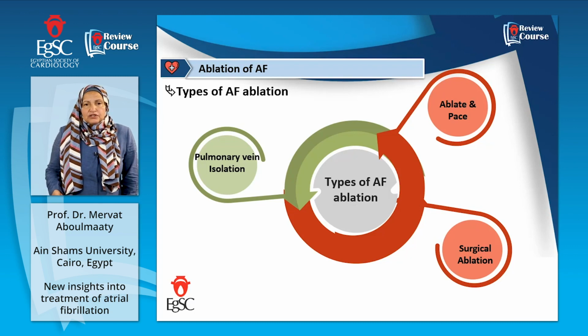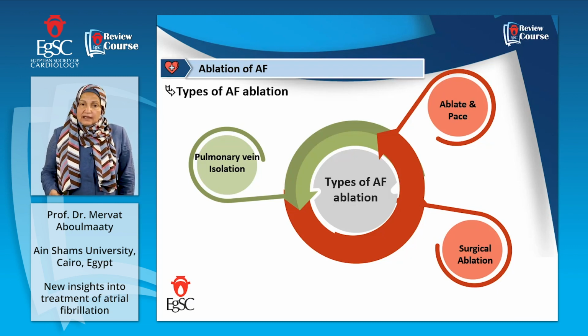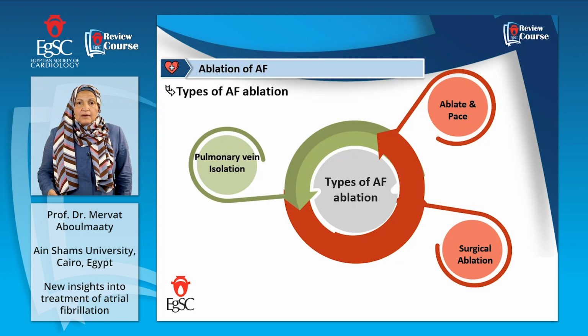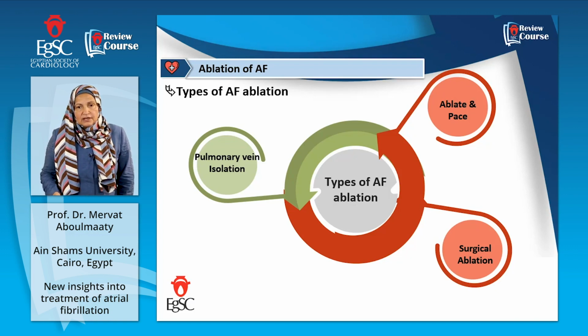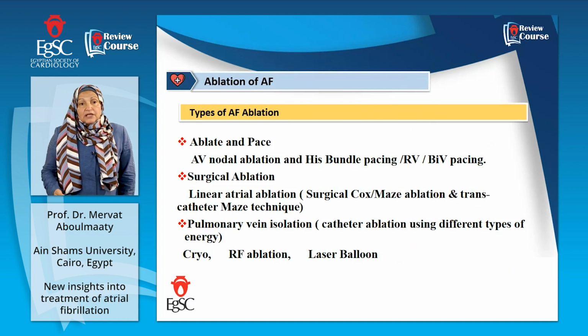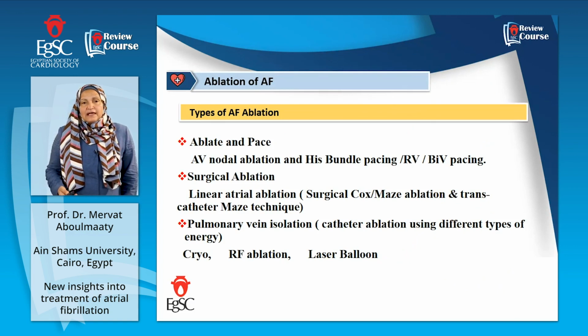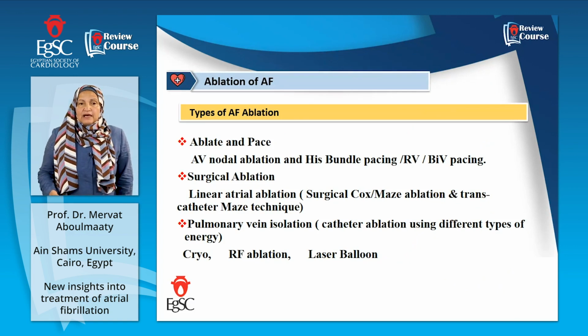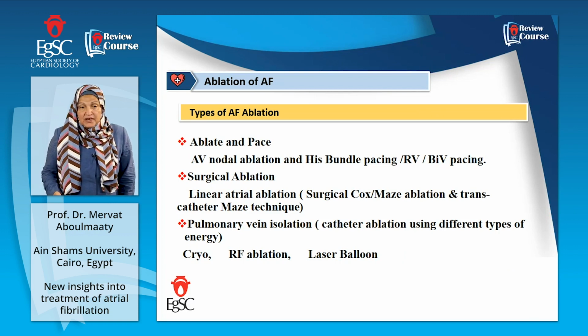What is the AF ablation? In the past, they did, and some people needed, pace and ablate. We have pulmonary vein isolation, and we have surgical ablation. Types of AF ablation: ablate and pace. This is AV nodal ablation and His bundle pacing, or RV pacing, or BiV pacing.